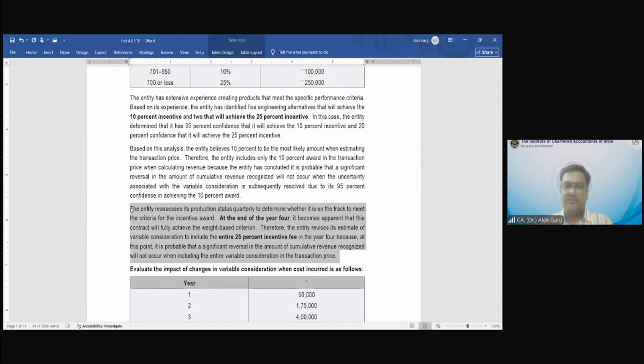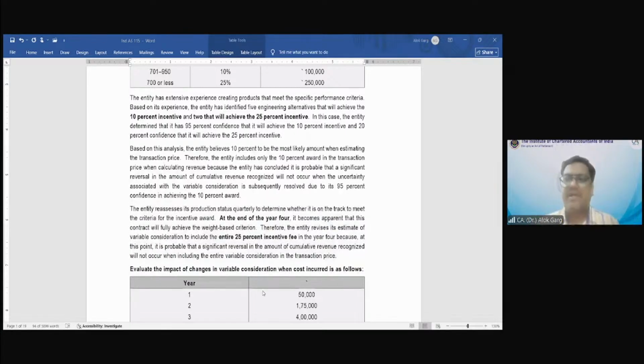The entity is certain to achieve that 25%, so 2,50,000 incentive will be coming. From year 1, 2, 3, it was estimated that only 1 lakh will be achieved. But at the end of year 4, due to the development in the product, it becomes almost certain that the company will receive the 25% incentive.